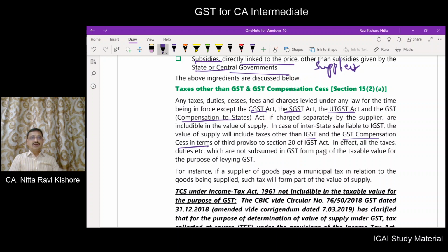So, in effect, all taxes which are not subsumed in GST will form part of taxable value if they are charged separately.